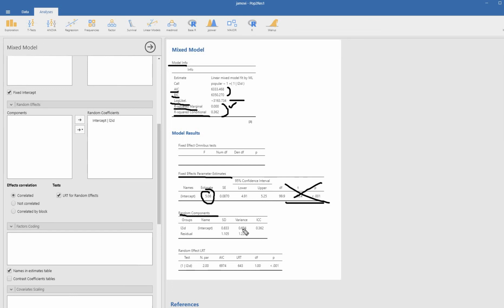Down below, we've got our random components, so we have the variance estimates for the random intercept. So there's the variance estimate right there. If you want it in terms of standard deviation, there it is right there. The variance estimate for the level 1 residuals is 1.222. The standard deviation of those would be 1.105. And then over here is the intra-class correlation coefficient, which is helpful for determining whether or not it's even appropriate to be performing multi-level analysis.